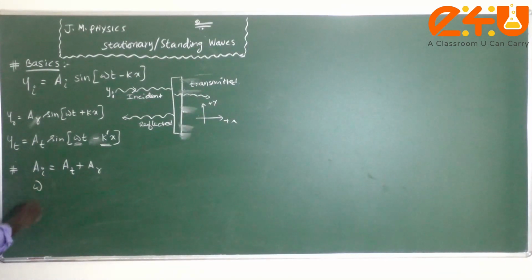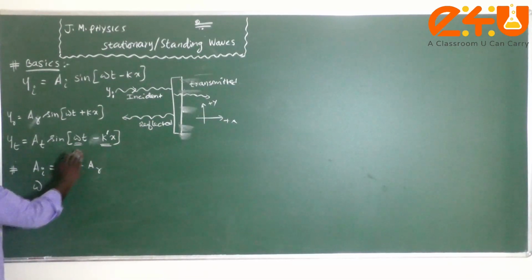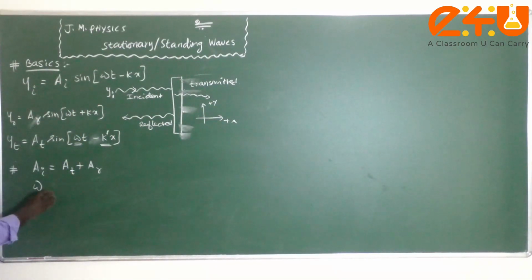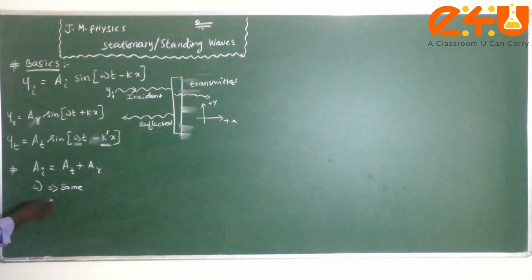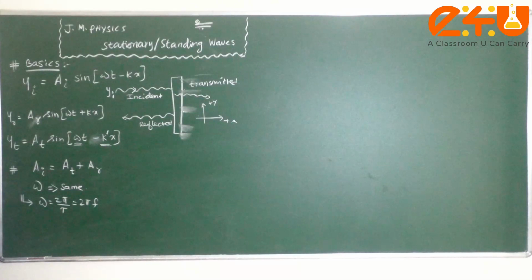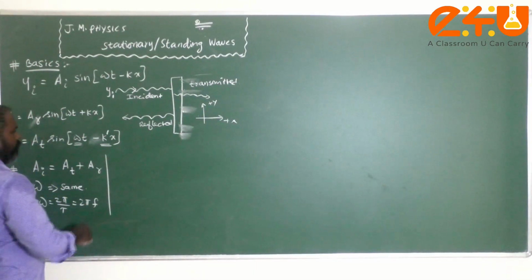And omega does not change for the incident, reflected or transmitted wave, which means the frequency remains the same. You already studied in the plane wave equation that omega is 2 pi by T, which equals 2 pi f.